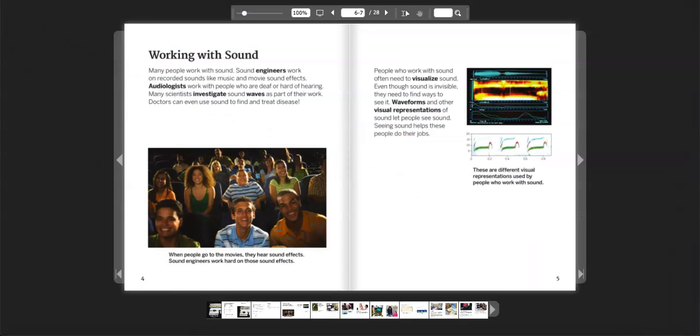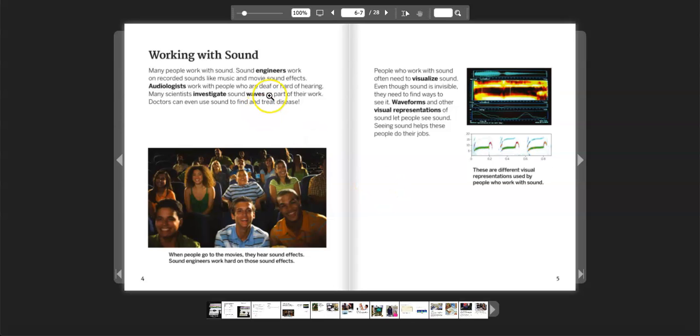Let's go ahead and get into the text. If you have trouble getting into Amplify, please click on the Amplify login info sheet that is in Google Classroom. It will be attached to this assignment. Follow the directions on that info sheet so that you can get to the book if the link doesn't take you directly to the book. You will be able to get there by clicking on the dolphin image that says Waves, Energy, and Information, and then you want to click on the book titled See Sound.